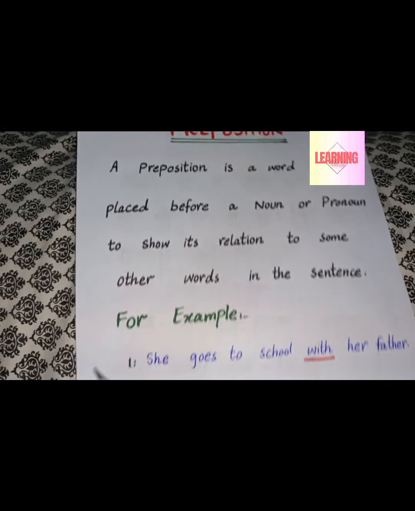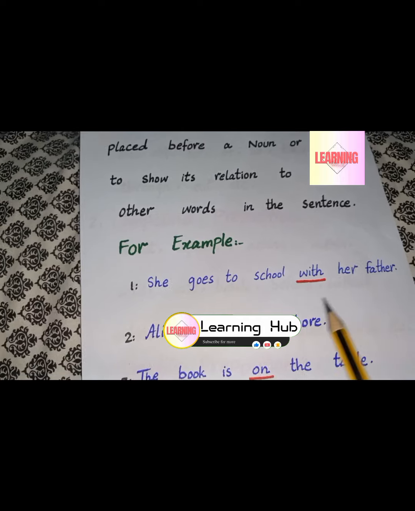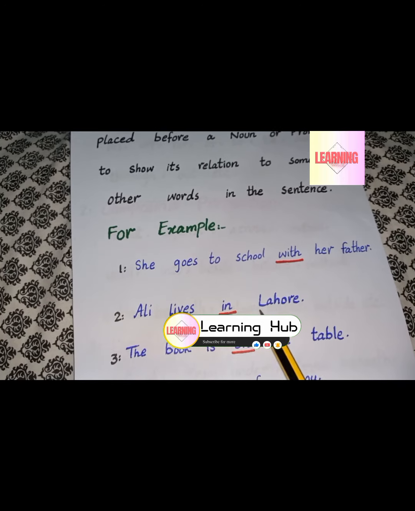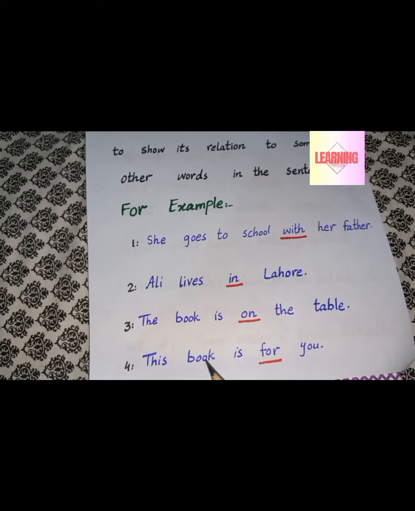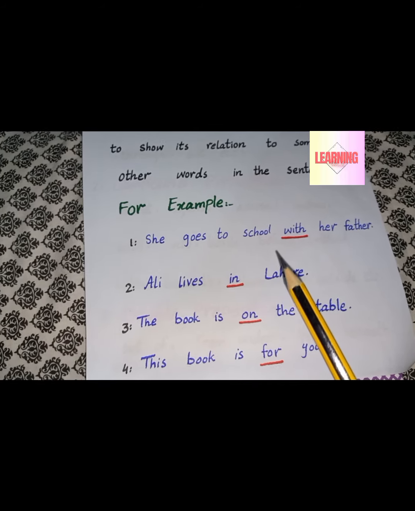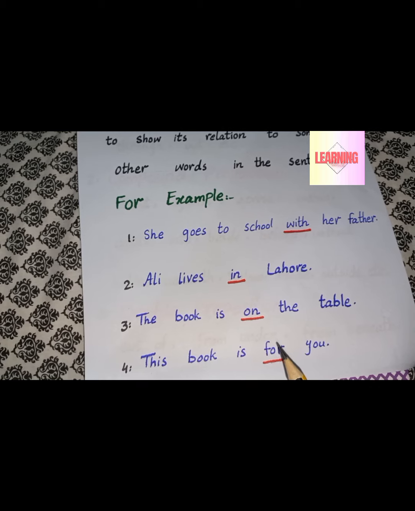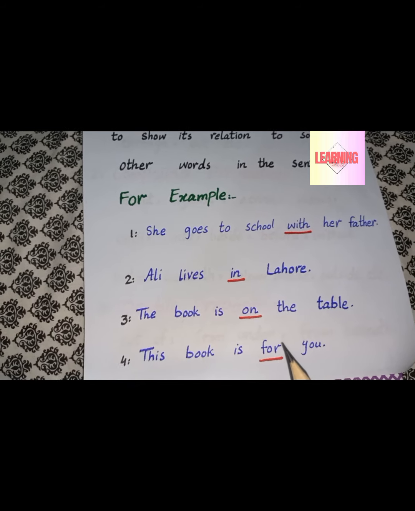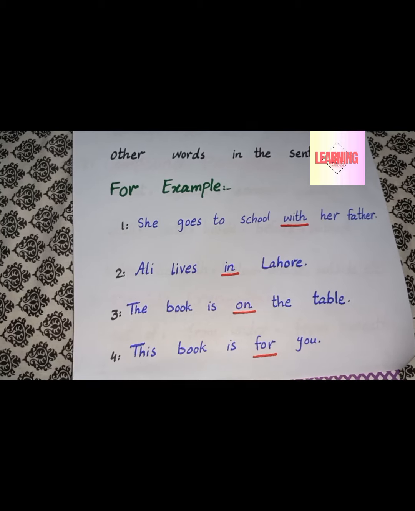For example, she goes to school with her father. Ali lives in Lahore. The book is on the table. This book is for you. With, in, on, for all are prepositions because they show link with other words.